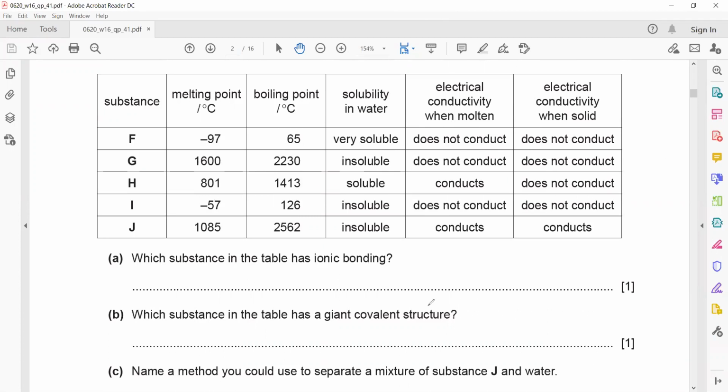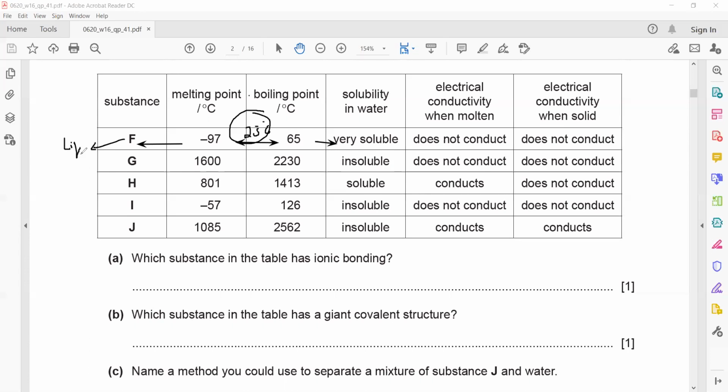The state of a substance before its melting point is solid. Between its melting and boiling point, it is liquid, and after its boiling point, it is gas. So what will be the state of substance F at room temperature? Room temperature, you can take 25. At 25, which lies between minus 97 and 65, it will be a liquid. So substance F is a liquid.